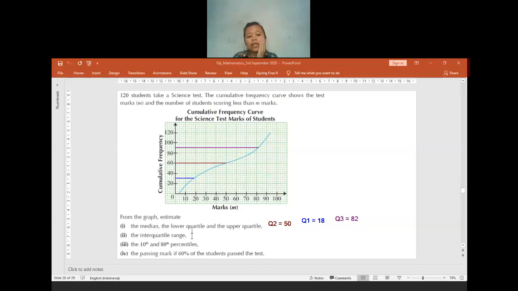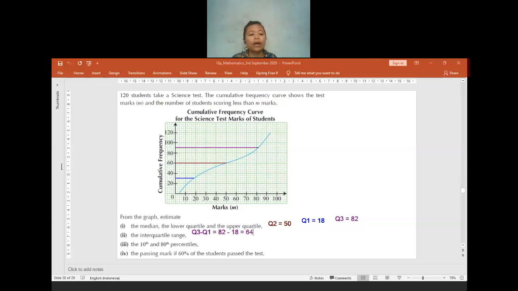If no one has any question, we have to find the interquartile range. How do we find the interquartile range? Q3 minus Q1. Okay, Q3 minus Q1. How many will it be? 82 minus 18. 64. Okay, thank you. Is there anyone having any question, or is the explanation too fast? No? Okay. If no question, we have to find the 10th and also the 80th percentile.